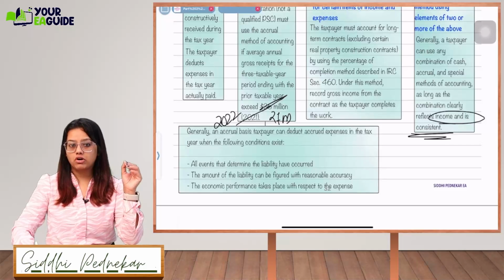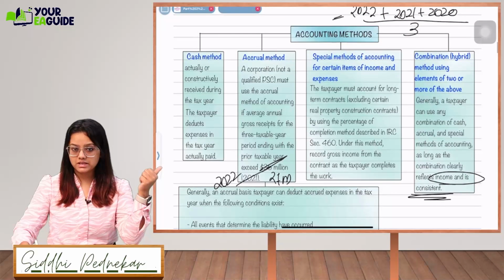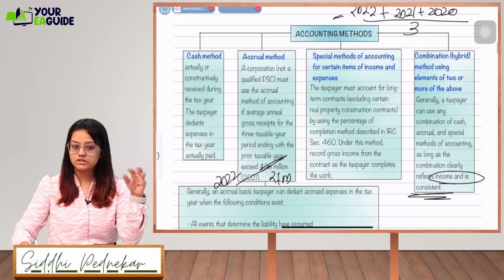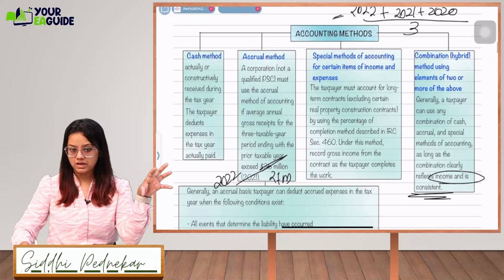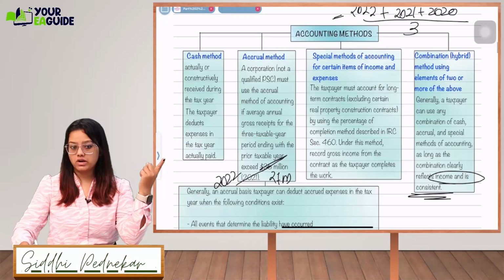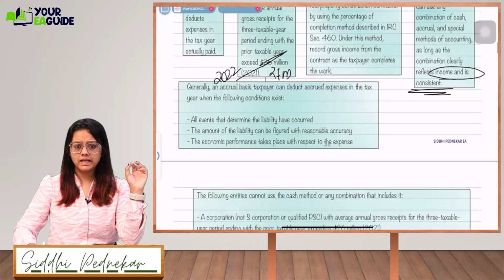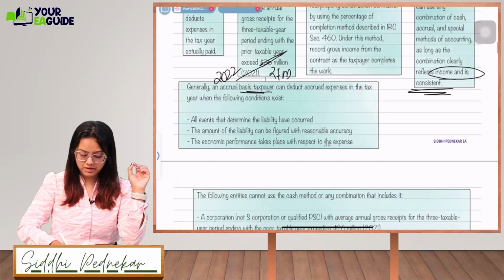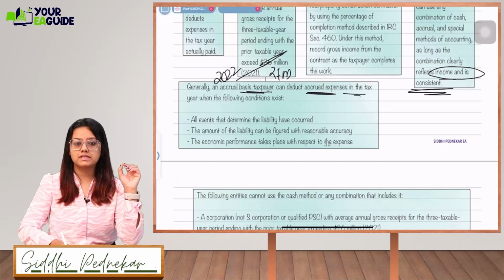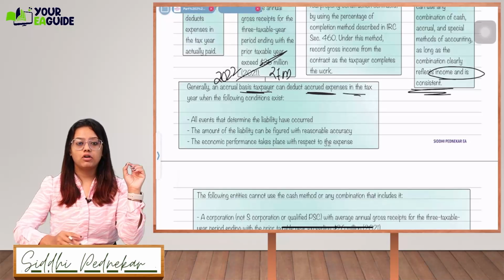It means if you record the income on an accrual basis, then you have to mention accrual basis for all the income which you are receiving. If you are mentioning the expenses on a cash basis, then mention all the expenses on the cash method. Generally, an accrual basis taxpayer can deduct accrued expense in the tax year when the following conditions exist.